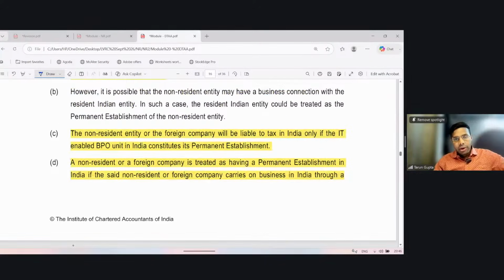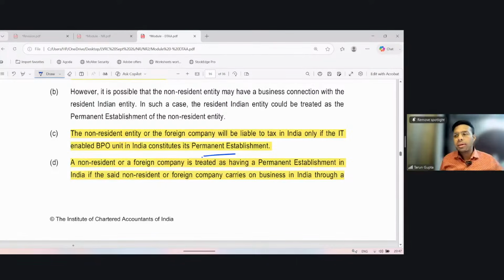The non-resident entity or foreign company will be liable to tax in India only if the IT-enabled BPO unit in India constitutes its PE. If the foreign company has outsourced some of the activities to India, then it shall be deemed that it has a PE. If such activity constitutes a PE of such foreign company, then it will be taxable in India, of course. A non-resident or foreign company treated as having a PE.